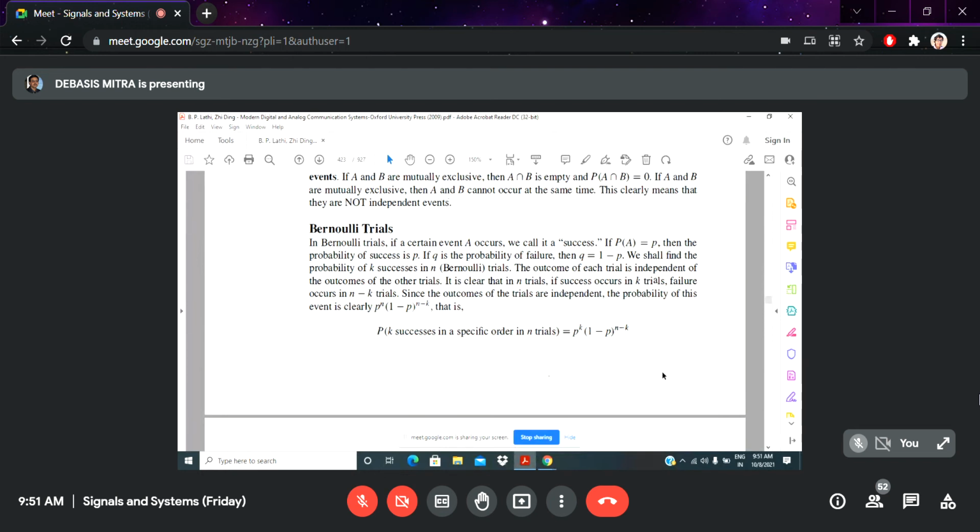Because outcome means, suppose you are doing an experiment and you expect that this will come, but as it is a probability, it may or may not come. So in this sense, we are calculating success or failure, these two phenomena, and obviously the total is one. That means the total probability is one.